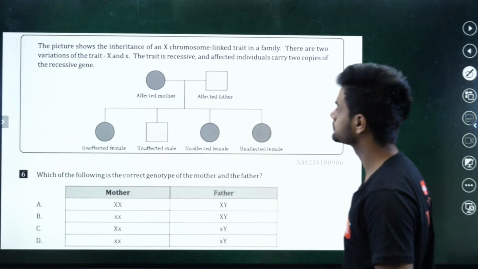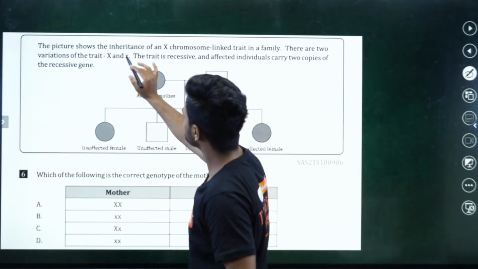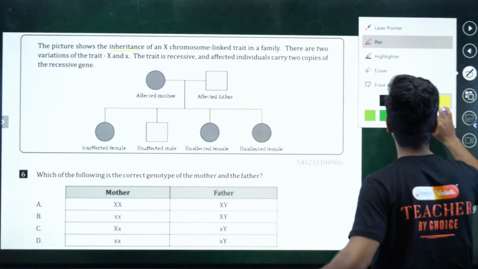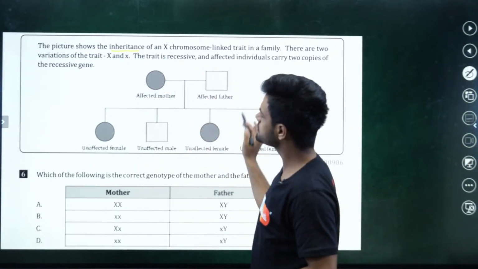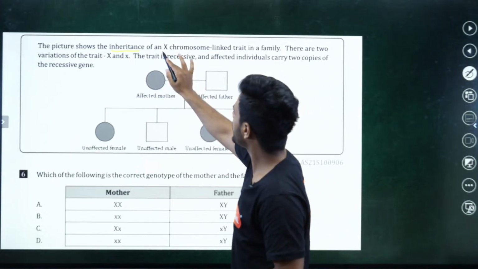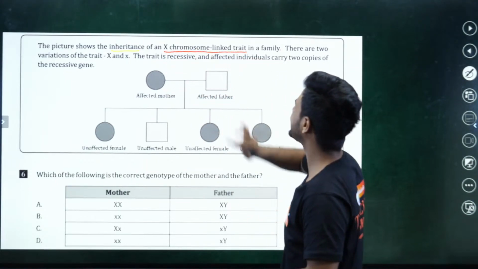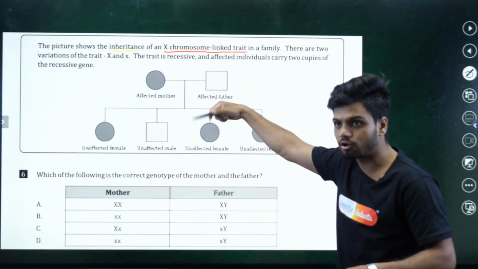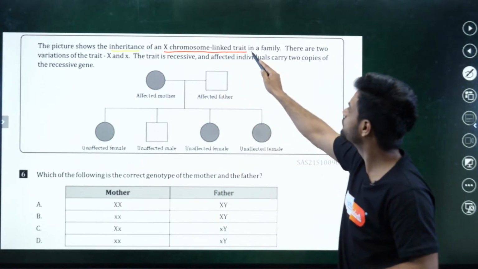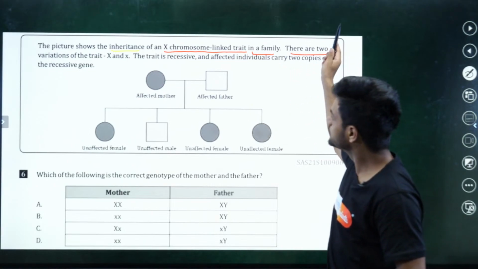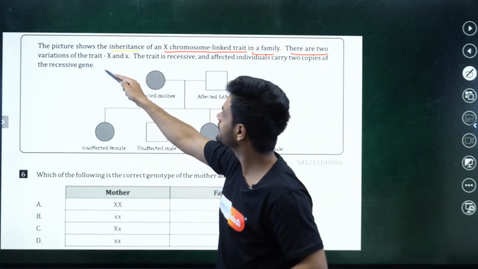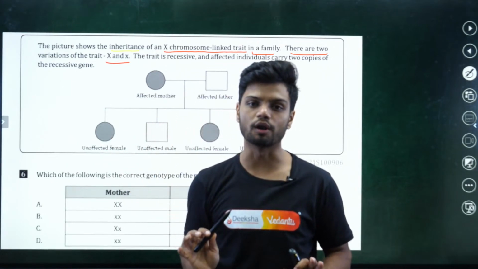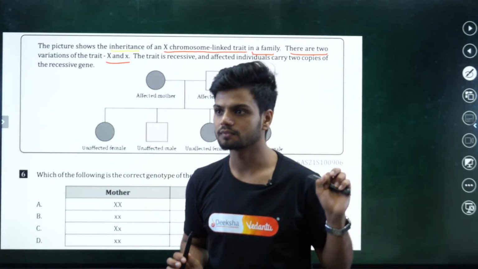The picture shows inheritance of an X chromosome linked trait in a family. There are two variations of the trait, capital X and small x. Two traits are there.